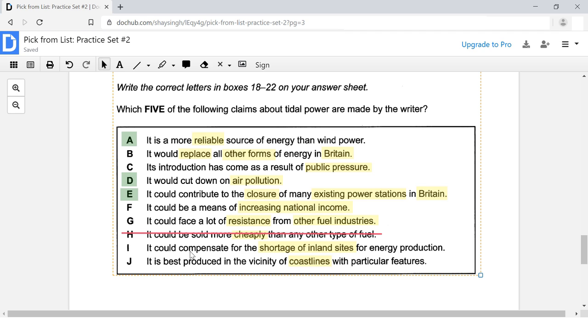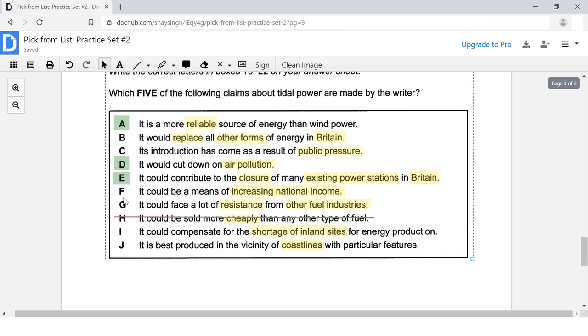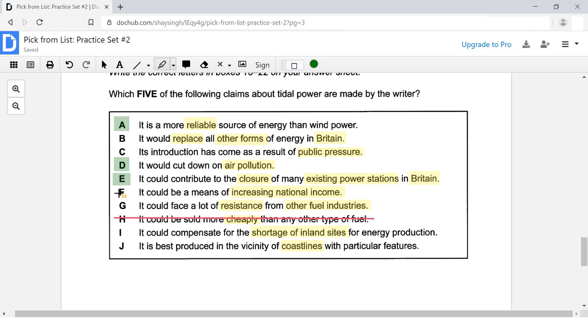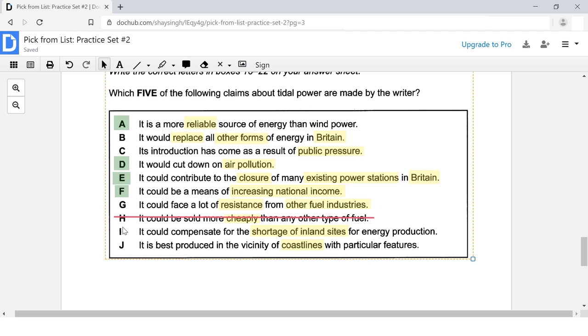So we didn't find anything suggesting that the answer could be letter I or J. We have the word coastlines here, but we did find another answer choice, which seems to be the right fit here. So it could be a means of increasing national income. How are we going to do that? Well, we could export the energy that we create from tidal power. So that is our other correct answer choice, letter F. All right, one more answer choice to go. So let's see which one is going to be the right fit.